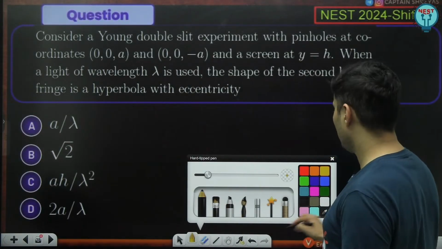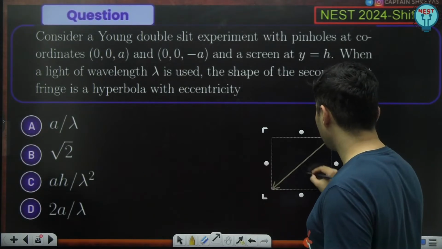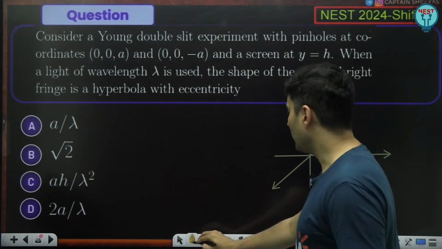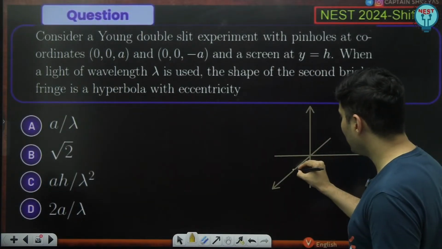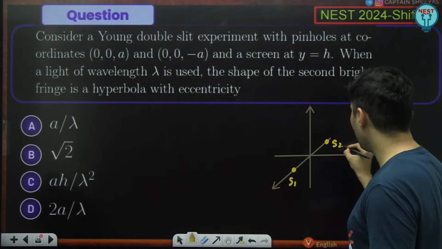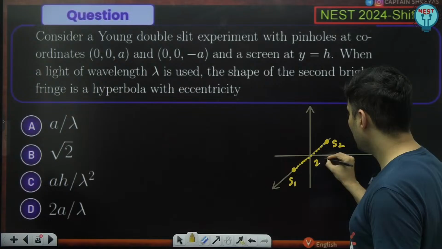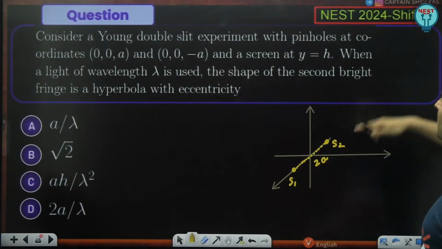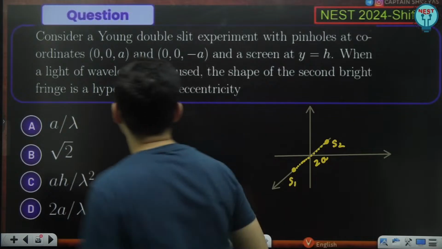See, in simple ways, along the z axis, basically, x, this is the y, this is z. Along the z axis, there are two slits, at a and minus a. So one is over here, the other is over here. This is slit number 1, this is slit number 2. The separation between them is basically 2 times a. Now the screen is at y is equal to h on the y axis.